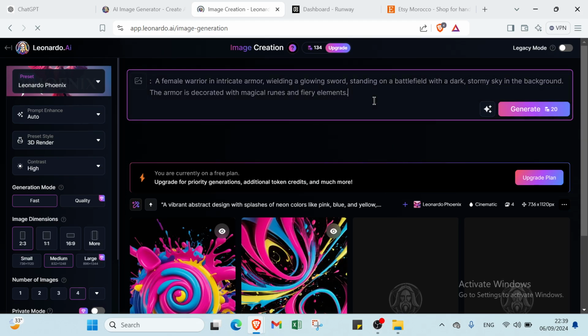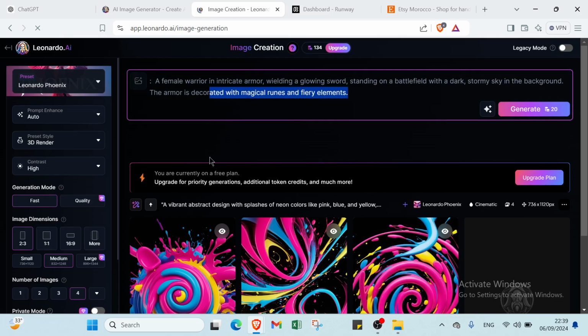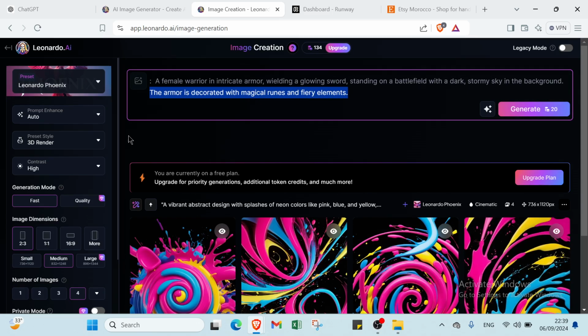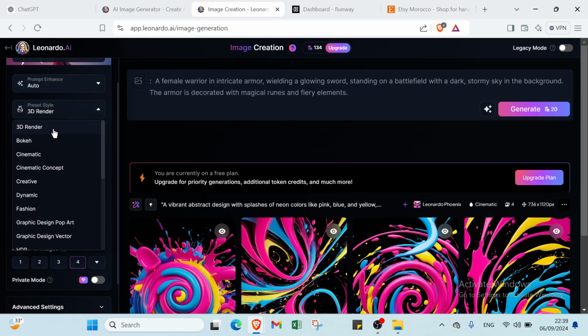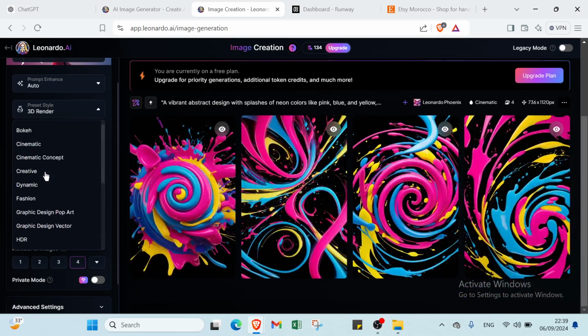So that's it. Then we have here, as you can see, various things like presets. You can just select the one you want. Then we have prompt enhance. You select automatic, on, or off. Then we have preset style. You choose pro, cinematic, concept, creative, dynamic, fashion, graphic, and various things here.